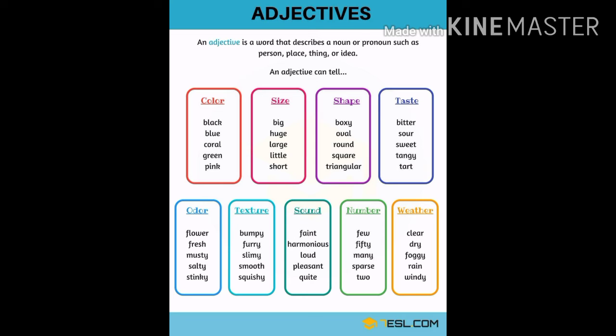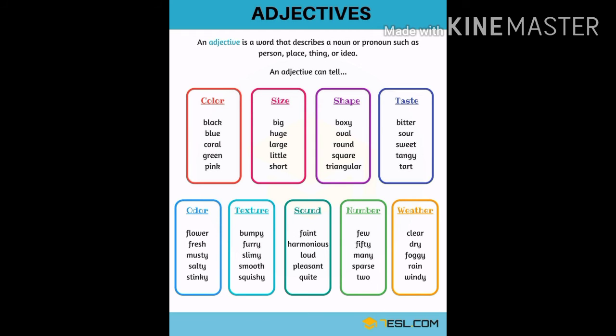There are some things which we see, like size. If I talk about size, it is a very huge mountain. In this you can say that before the mountain I am using huge, so it is describing the mountain. Similarly you can take millions of examples. So you have to just come to the types of it.